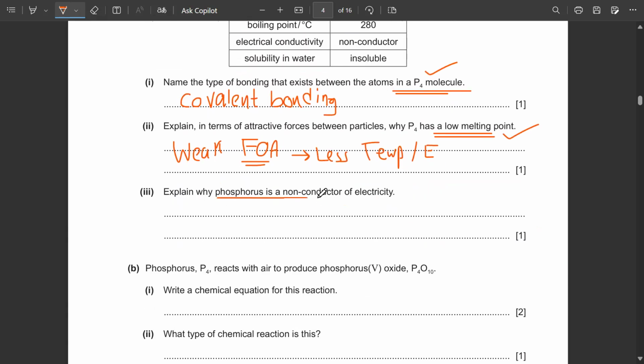Explain why phosphorus is a non-conductor of electricity. Now, anything which is a conductor of electricity, why would it be a conductor? Because it has free or mobile electrons. Now phosphorus is a non-conductor. Non-conductor of electricity means that it has no free electrons or no mobile electrons. Because when electrons don't flow, how will charge be carried? And the flow of electrons is what current is.